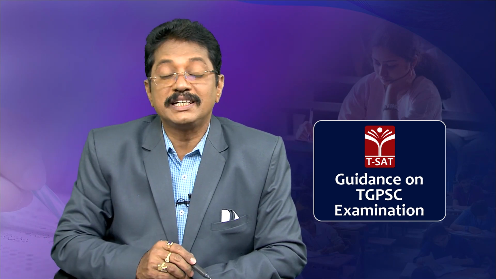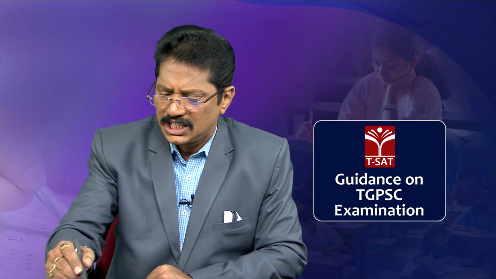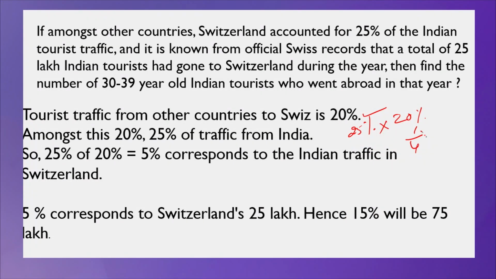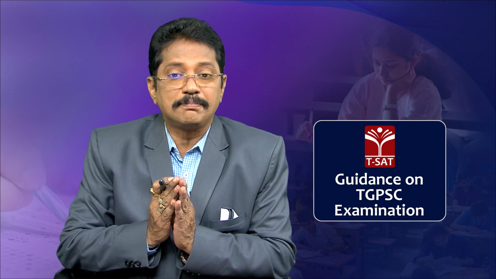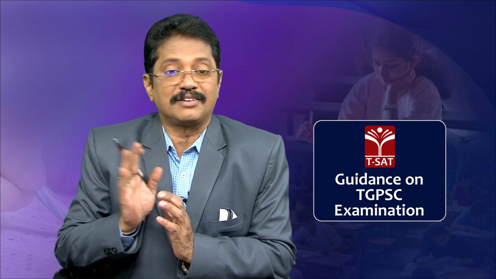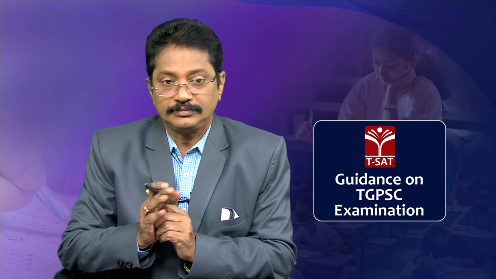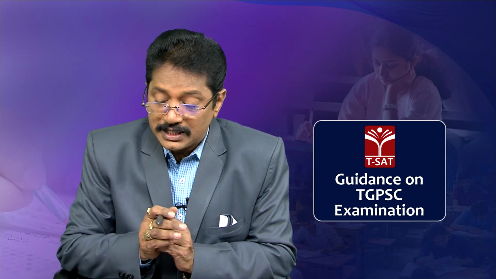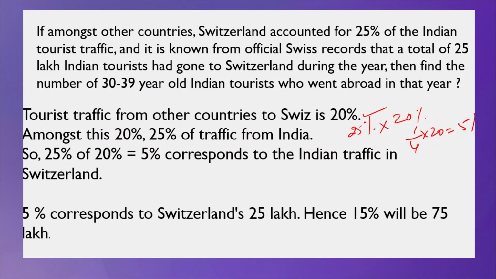Just now I said 25% means 1/4 of 20. 1/4 of 20 is 5%, correct? It is very clear that 5% corresponds to the Indian traffic to Switzerland. So, 5% of the people among the 20% who visited Switzerland are Indian people.